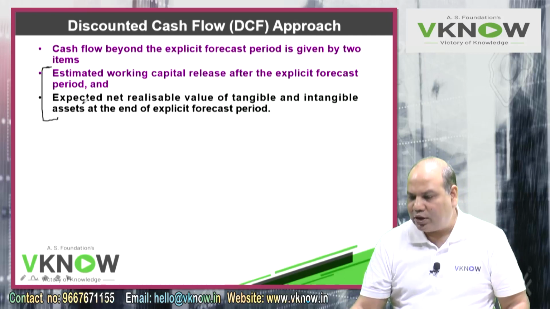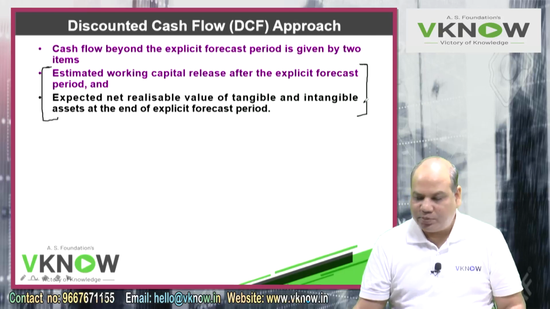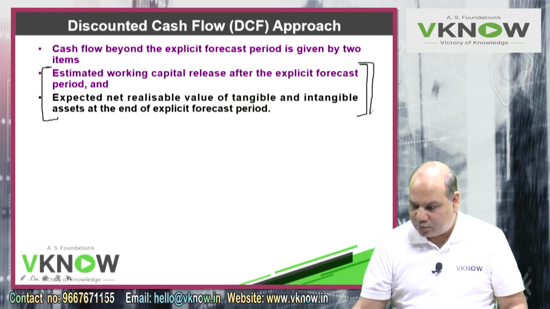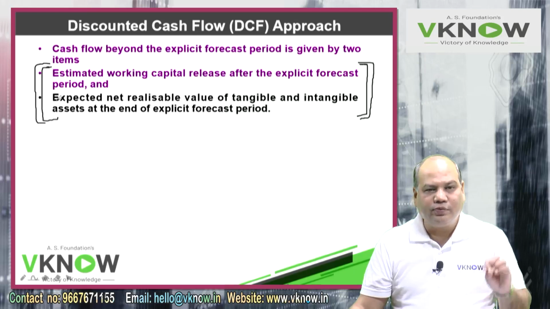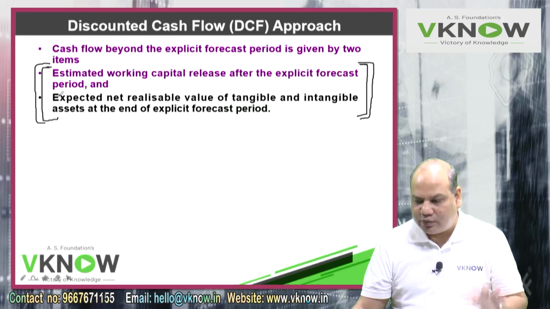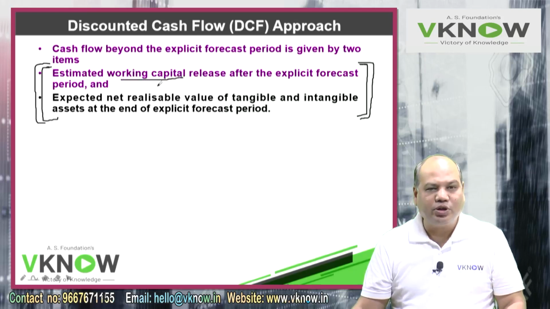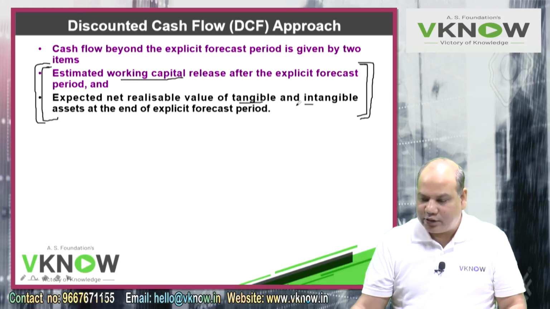These two lines are relevant if the business will terminate after the forecast period. This is what we used to do in capital budgeting problems. When a project was started, the project would generate cash flow for 5 years. After 5 years, the working capital tied up in the project is released and the salvage value of the tangible and intangible assets is realized.